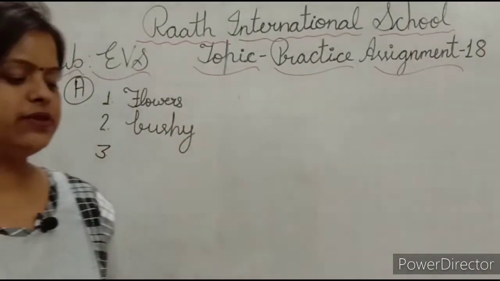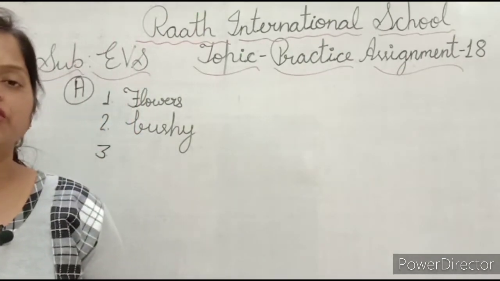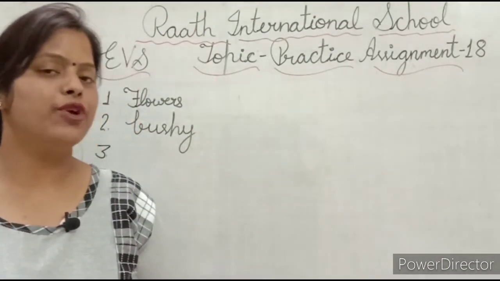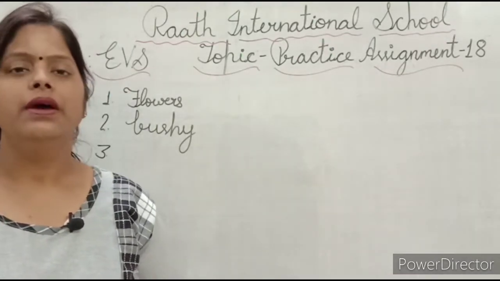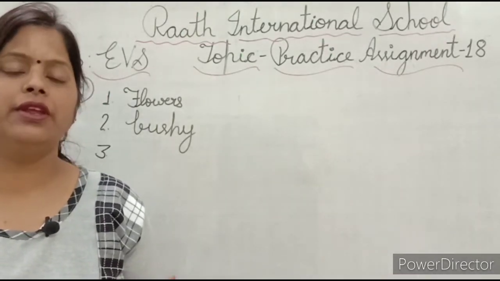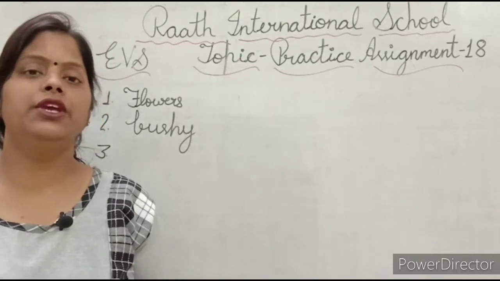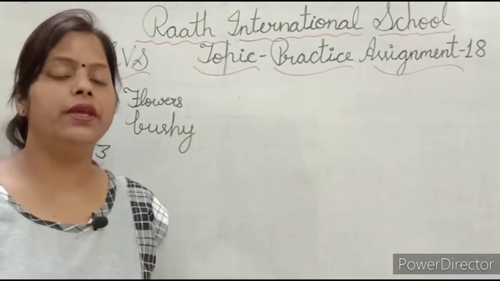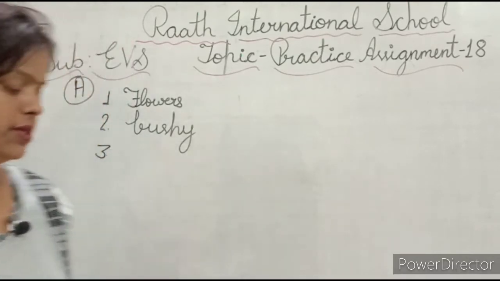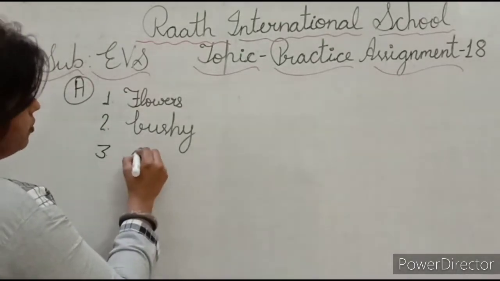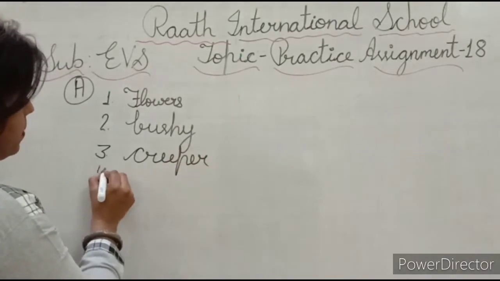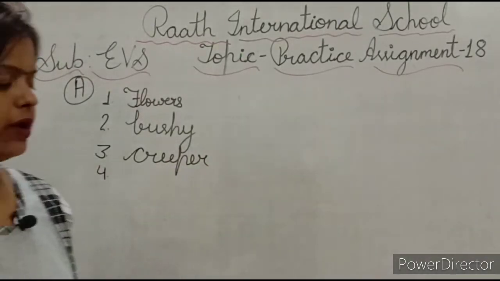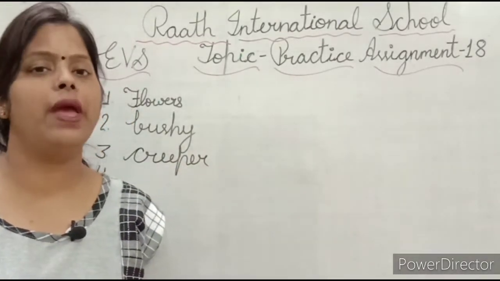Now next is watermelon is a dash. What is watermelon? Watermelon क्या है? Watermelon is a creeper. Okay, watermelon is a heavy fruit and creeper has a heavy fruit and they grow along the ground. They cannot stand straight. So watermelon is a creeper. Creeper.